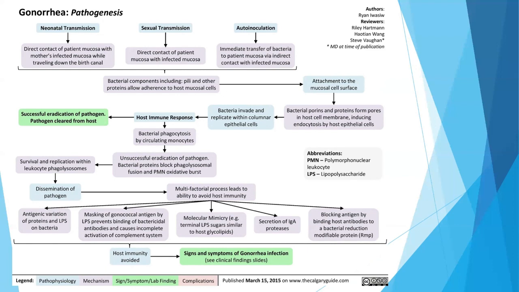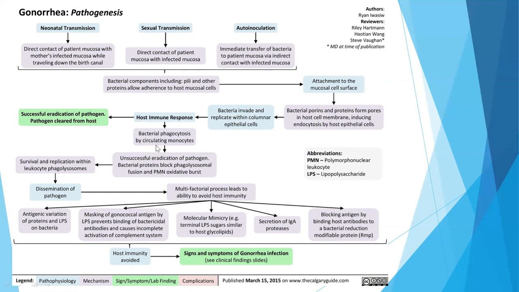The bacterial components, including the pili and other proteins, allow adherence to host mucosal cells and cause attachment to the mucosal cell surface. The bacterial porins and proteins form pores in the host cell membrane, inducing endocytosis by host epithelial cells. Bacteria invade and replicate within the columnar epithelial cells, and this can cause a host immune response, which will cause the successful eradication of the pathogen. The pathogen is cleared from the host.